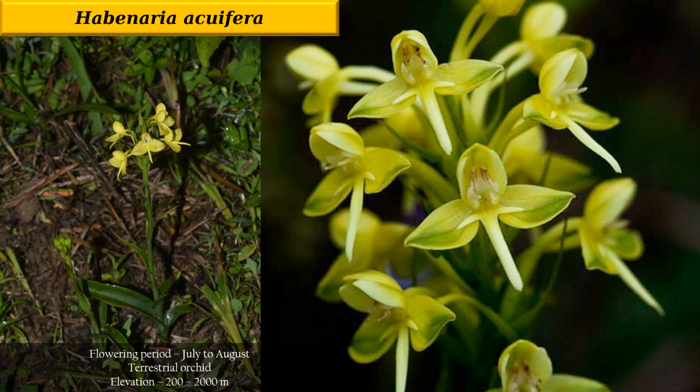Then we will talk about Habenaria acuifera. Habenaria acuifera is a terrestrial orchid, and you can clearly see that the ground must contain soil. The soil will be moist, and the flowering period is from July to August, and the elevation is 200 to 2000 meters. In India you will basically find it in Assam, Manipur, Meghalaya, Mizoram, Nagaland and Arunachal Pradesh. These are the specific regions where you will find Habenaria acuifera. Then we move to our next Habenaria species.